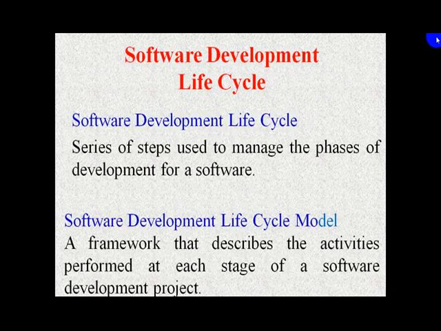Now whenever we are developing software, it is found that it comprises various phases or stages. It is generally found that software development follows a cycle, so it is also called the software development life cycle, coined by Jones in 1980 and defined as a series of steps used to manage the phases of development for a software.